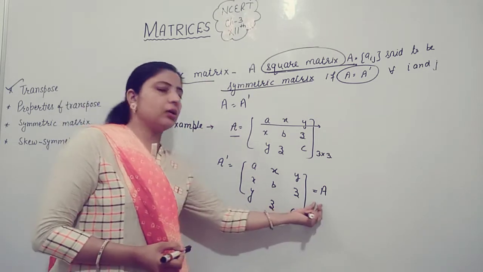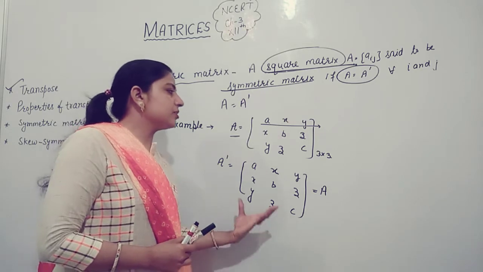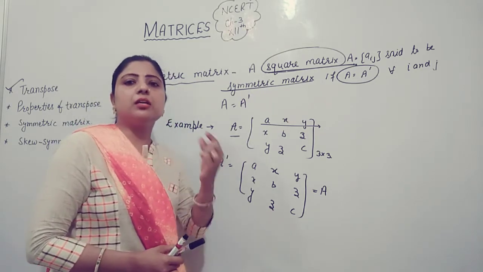Transpose of the matrix is equal to the matrix itself. In this case we can say that matrix A is a symmetric matrix.